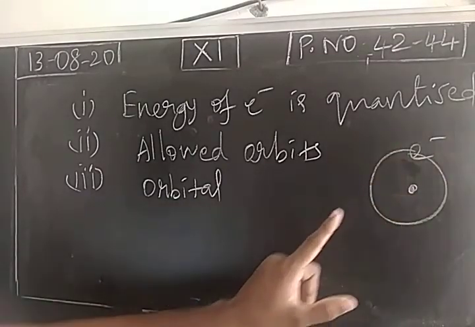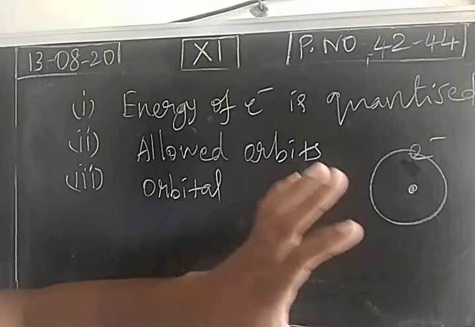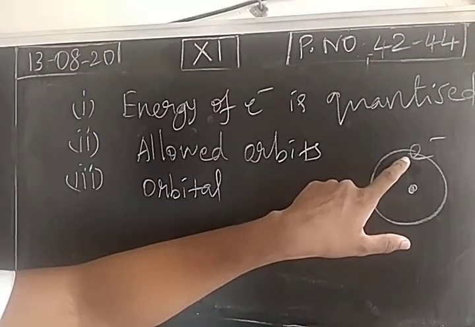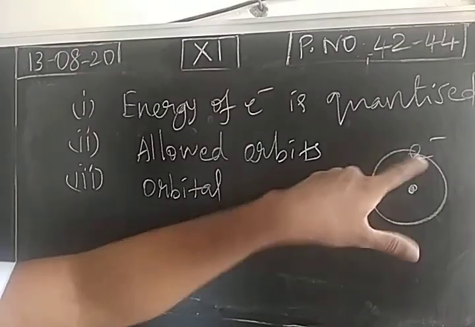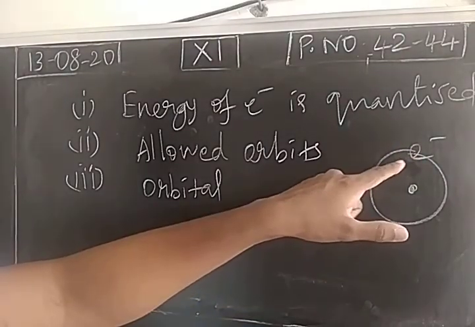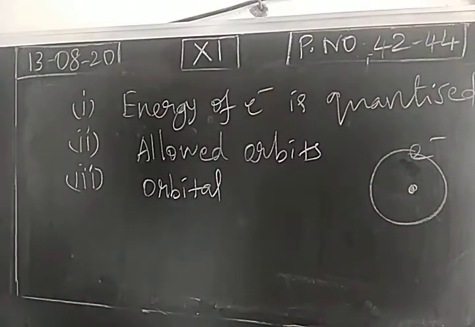Or else, the probability of finding the electron will be maximum in a region. It is called orbital. So according to the Heisenberg uncertainty principle, we cannot directly predict position and momentum simultaneously and accurately, so the concept of orbital is introduced.